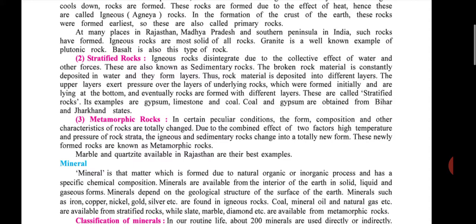Coal and gypsum are mostly obtained from Bihar and Jharkhand, because in Jharkhand most of the minerals, mines and so on are there. So coal and gypsum are obtained from the Bihar and Jharkhand states.